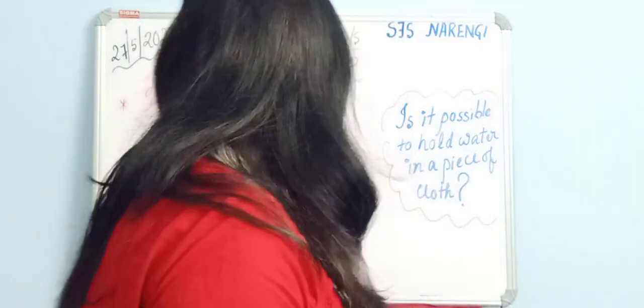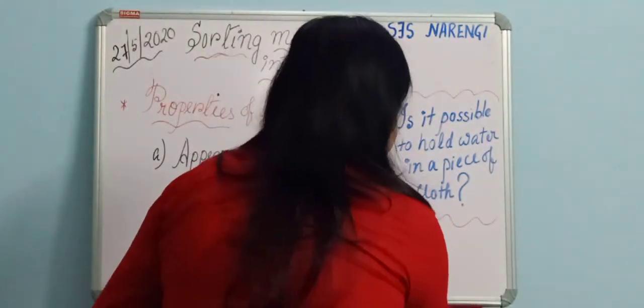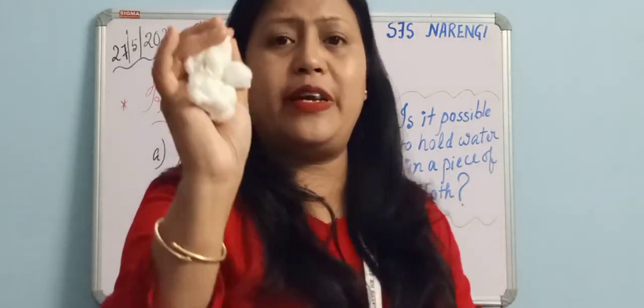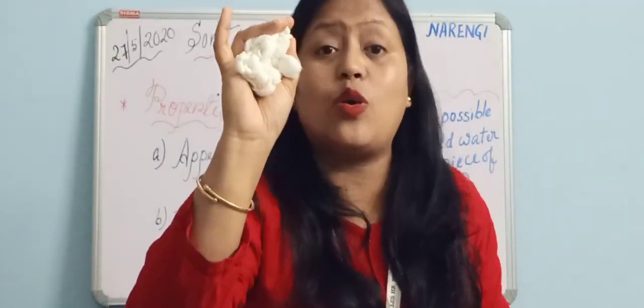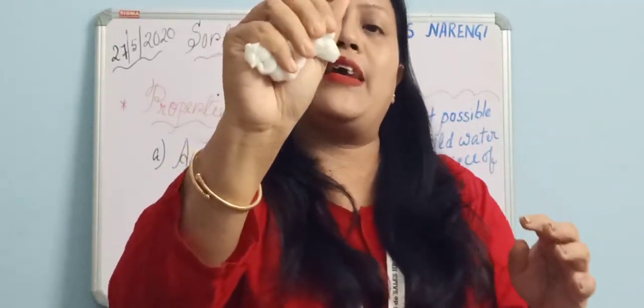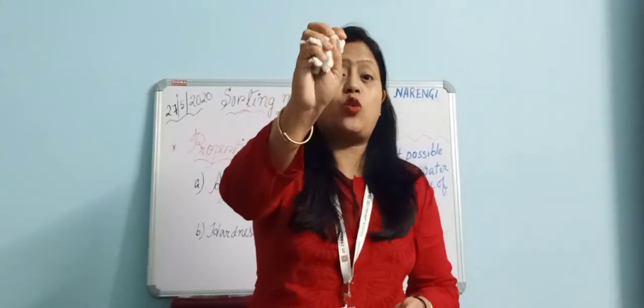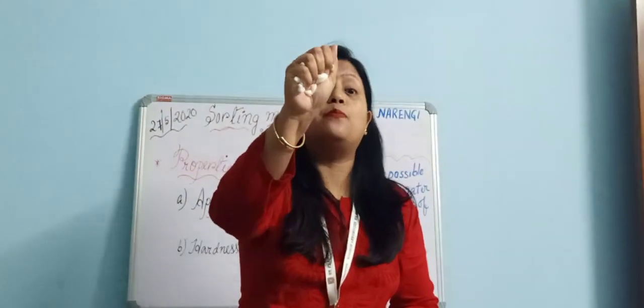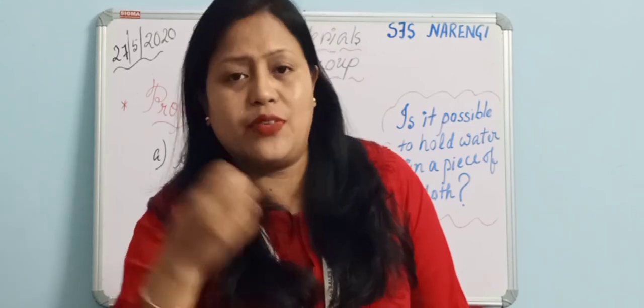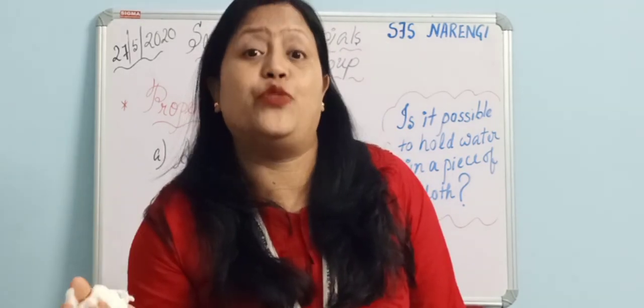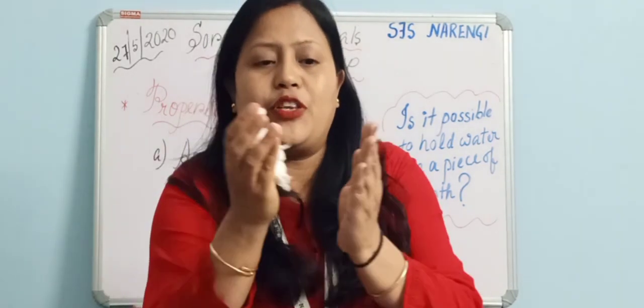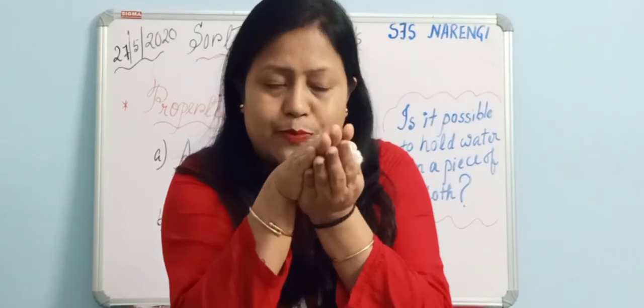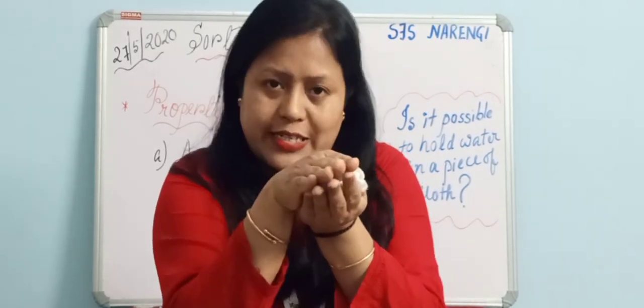Clear? So now, here, this is what? Perhaps we all are aware. This is cotton. So this cotton, you see, I can compress it. So this cotton is a soft material. Likewise, we have other examples like the sponge. You must have seen the sponge. If we take the sponge and compress it between the two palms, it will also get compressed.